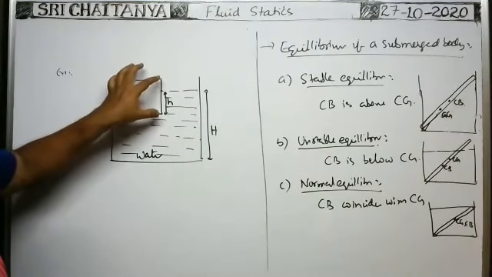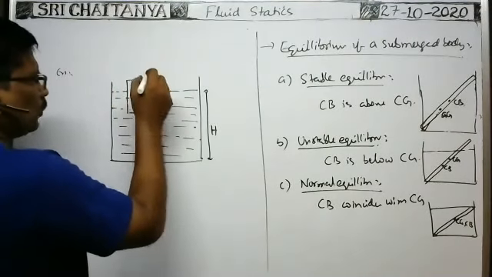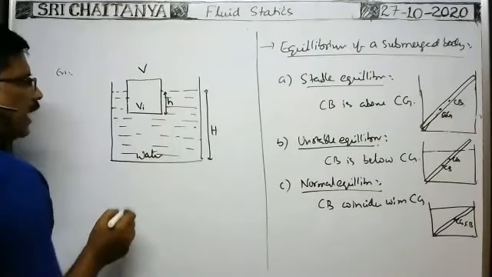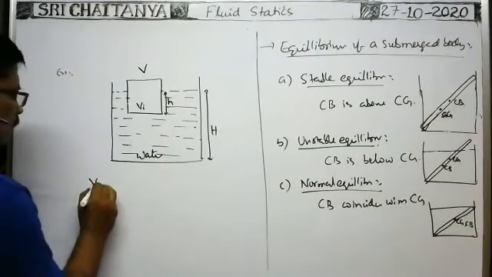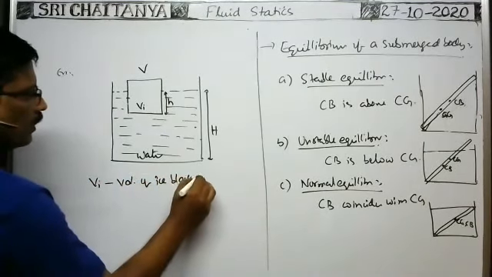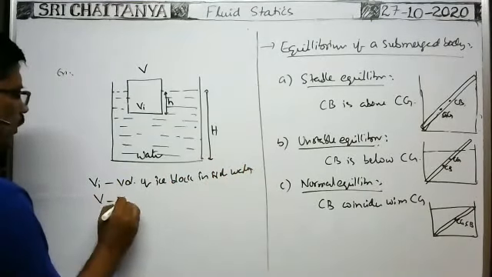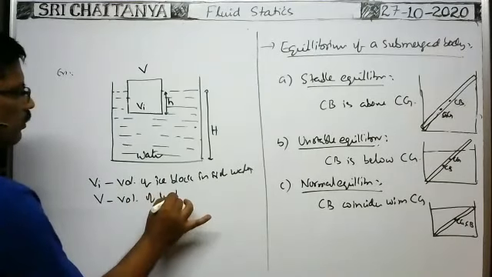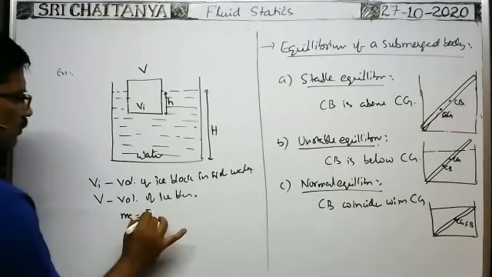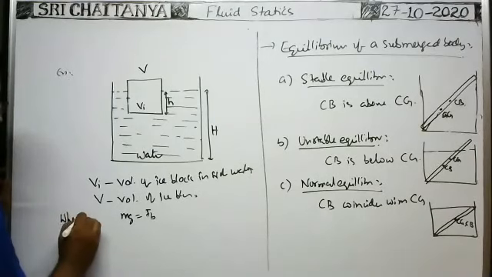The total volume of the ice block is capital V, and the volume of the ice block inside the water is what we compare. When it is floating, definitely weight is equal to buoyant force, under equilibrium or floating condition.